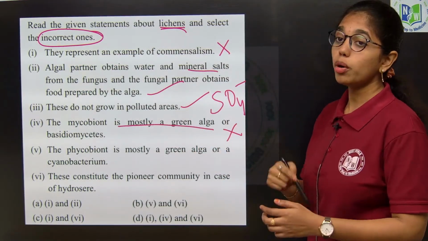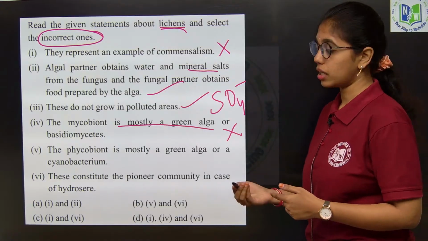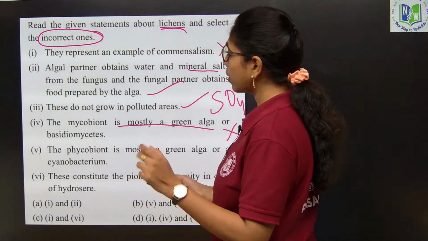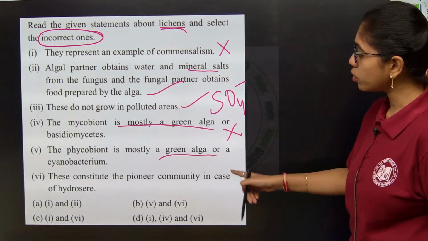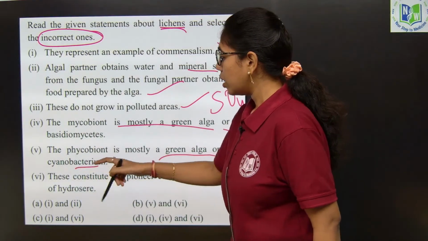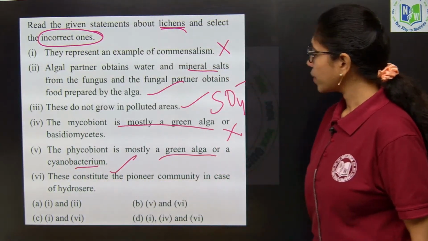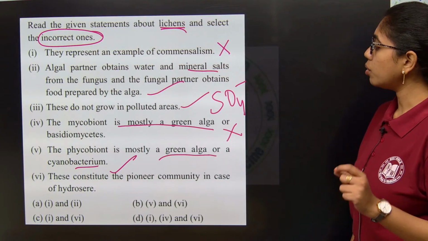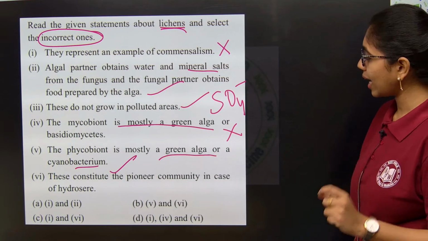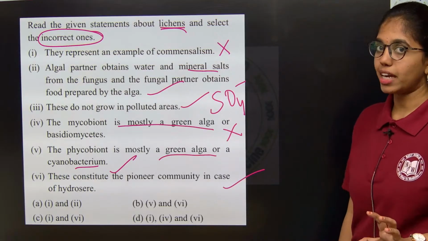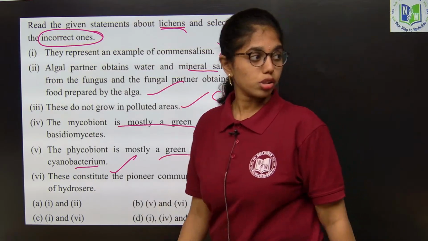No, the mycobiont is mostly fungus. Phycobiont is green algae or cyanobacteria. True. And these constitute pioneer community in hydrosere, that is plant succession. Yes, this is also true.